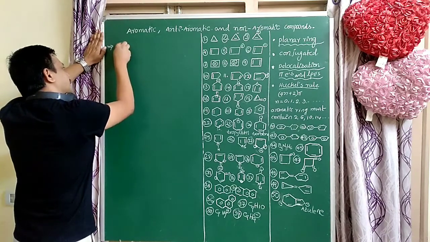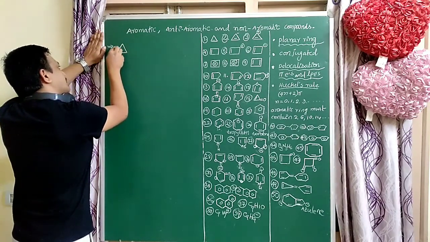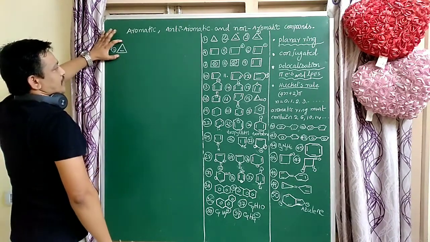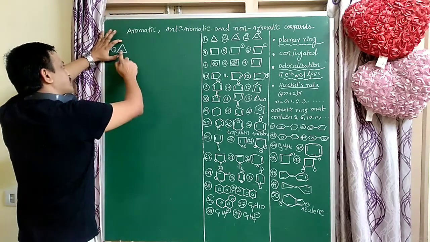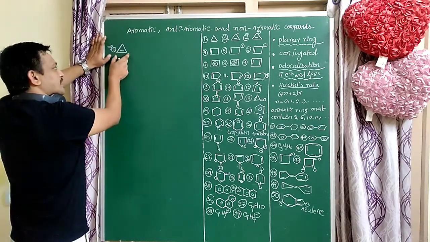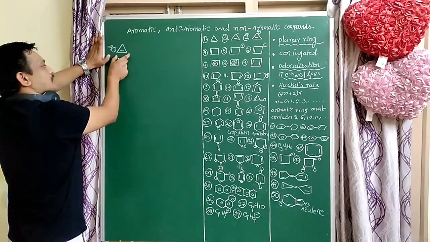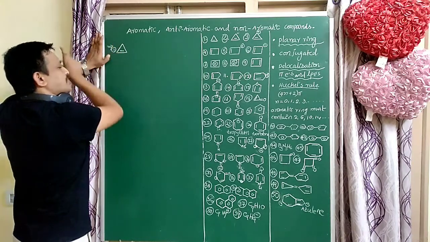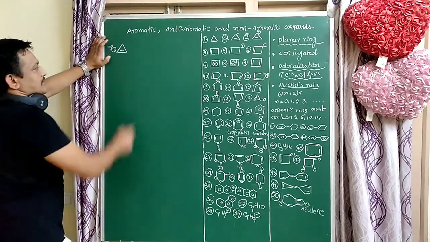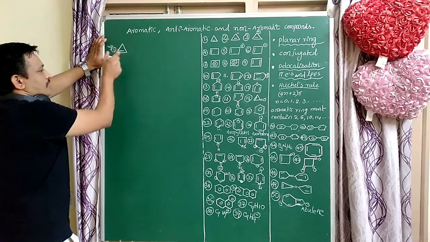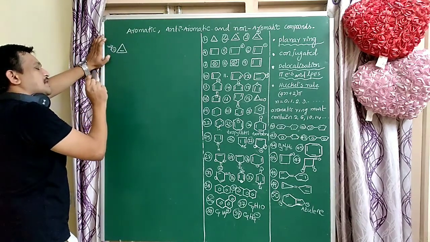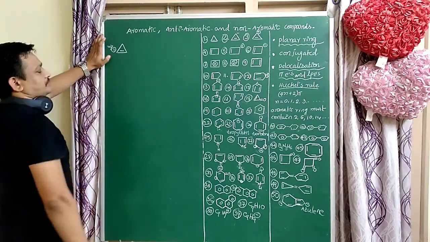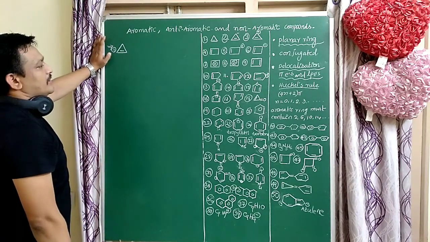For example, there is no conjugation in this compound. Double bond, single bond, again single bond. There is no conjugated system. So in this molecule, pi electrons are not delocalized. It is a non-aromatic compound, with no conjugation and no delocalization of electrons.